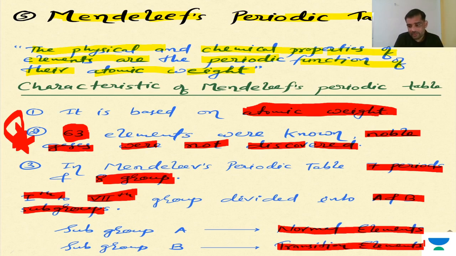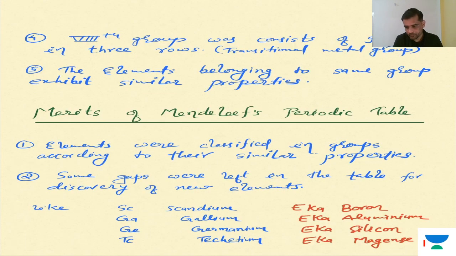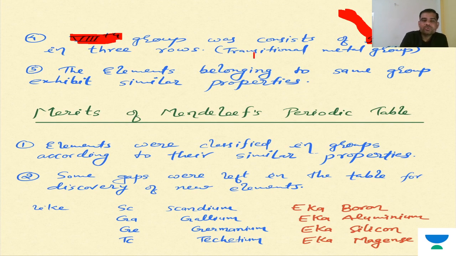The eighth group consisted of 9 elements, only 9 elements. On this, there were some questions they are asking. Maybe it is not visible to you, but this is 9 elements in the 3 rows. These are the transition metals.